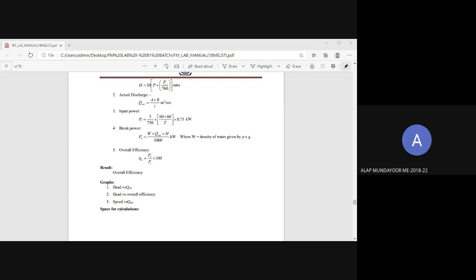And efficiency is coming as 52.2%. Efficiency over, calculation over. Yes, sir. Correct, 52.25% for the first reading. Correct. That is what you calculated.